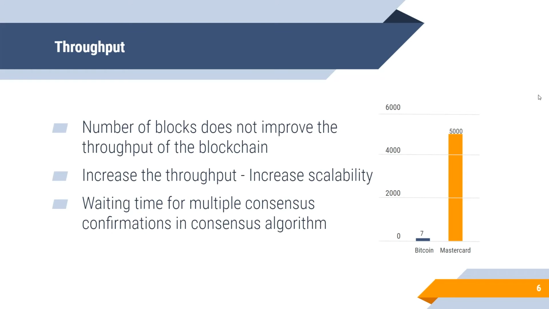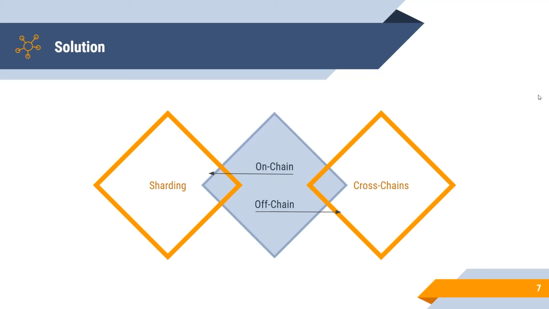Taking the payment system as an example, the current throughput of Bitcoin, that is 7 transactions per second, is obviously lower than most of the existing payment systems, like MasterCard, which can reach about 5,000 transactions per second. The solution of improving the scalability of blockchain is using on-chain and off-chain transactions, and I will introduce sharding for on-chain and cross-chain for off-chain transactions.